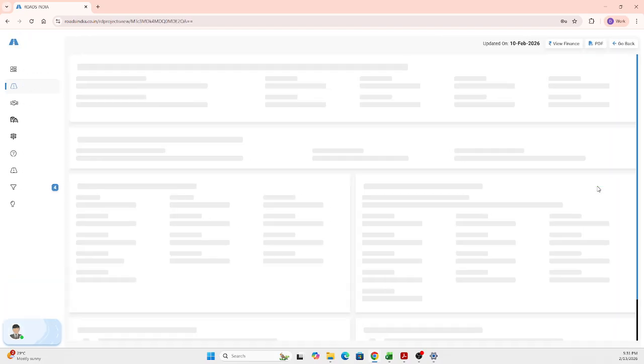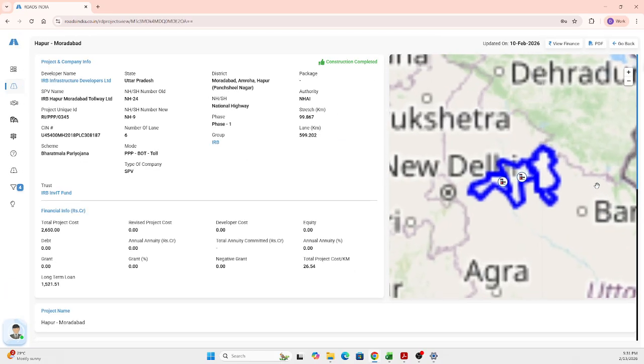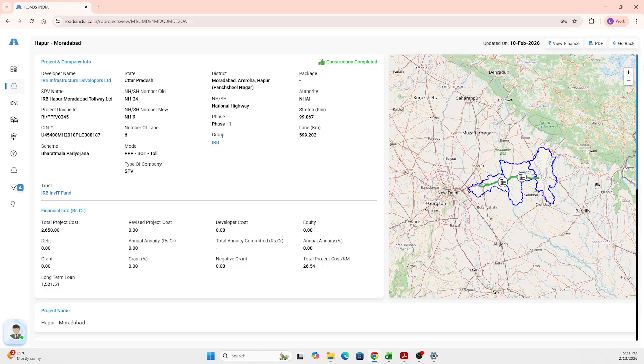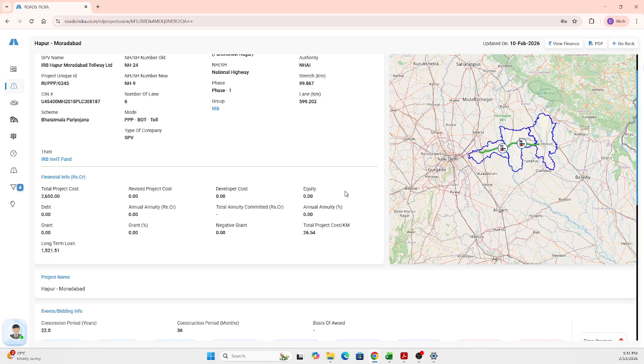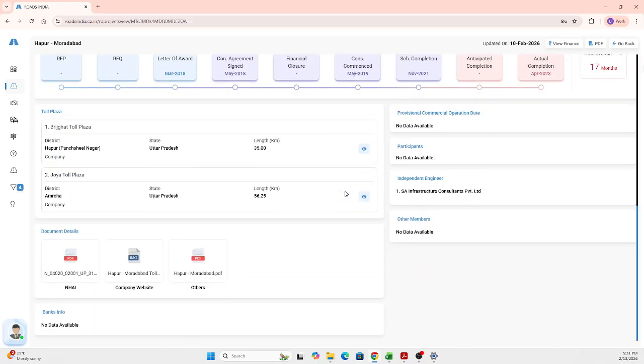So here, I'm just detailing that view more. As we saw in the toll plaza, you can see the stretch along with the toll plaza that is there. And to the left, all those four modules of data will be made available: the project information, event cycle, toll plaza, and the other information.